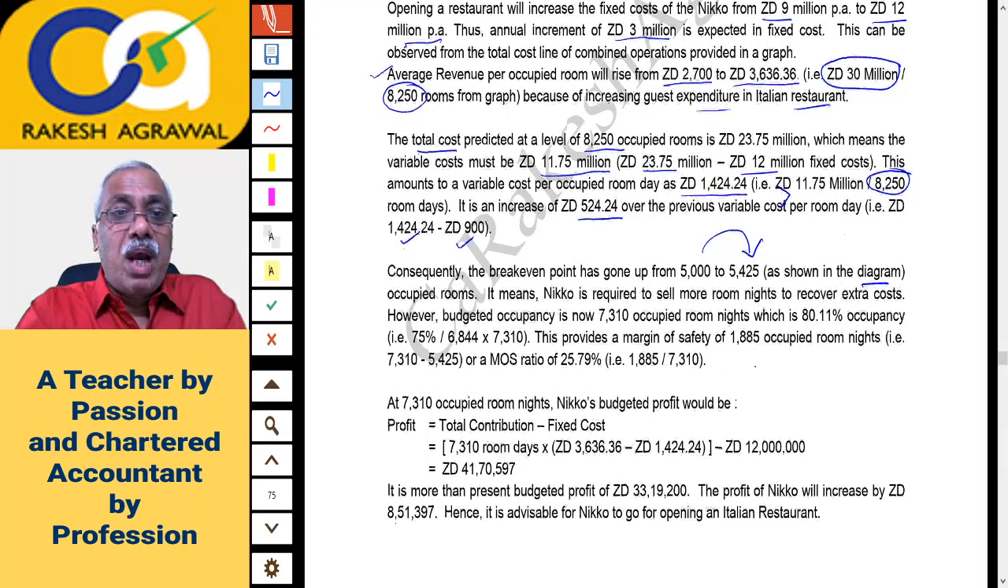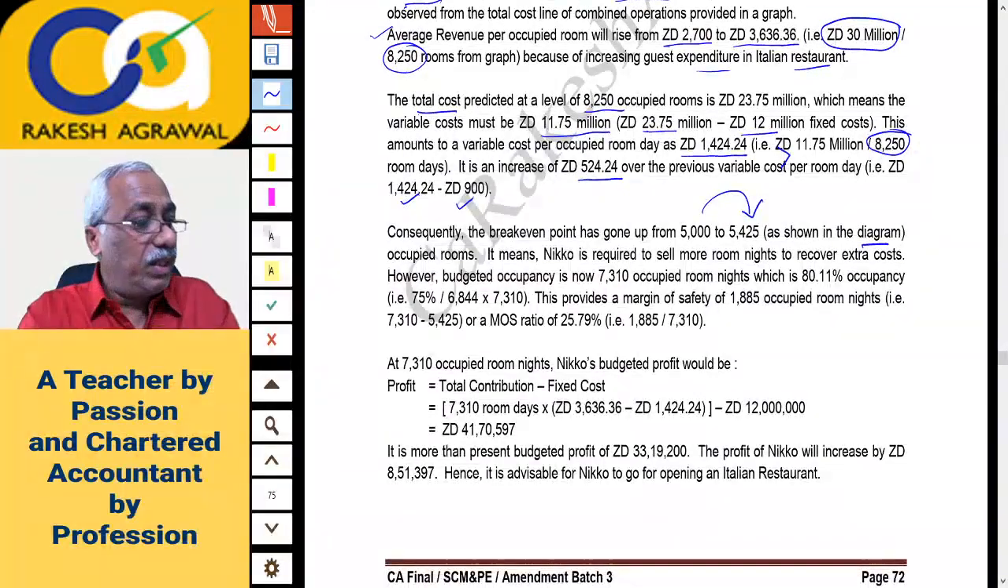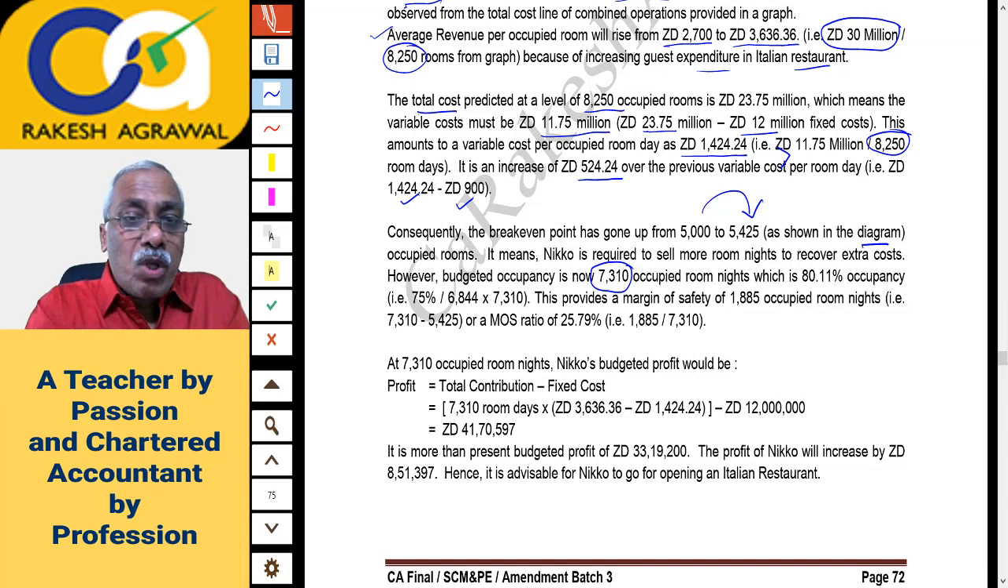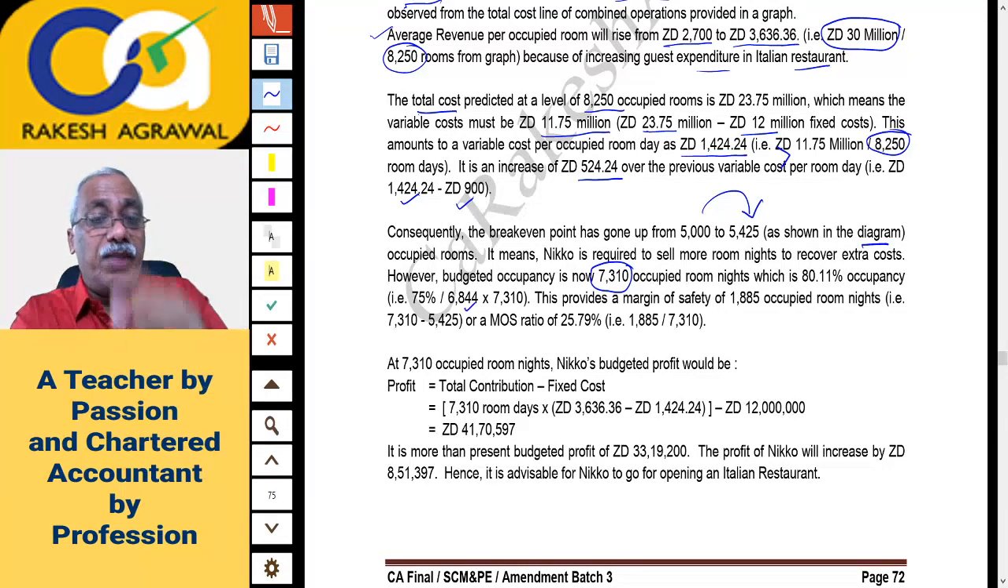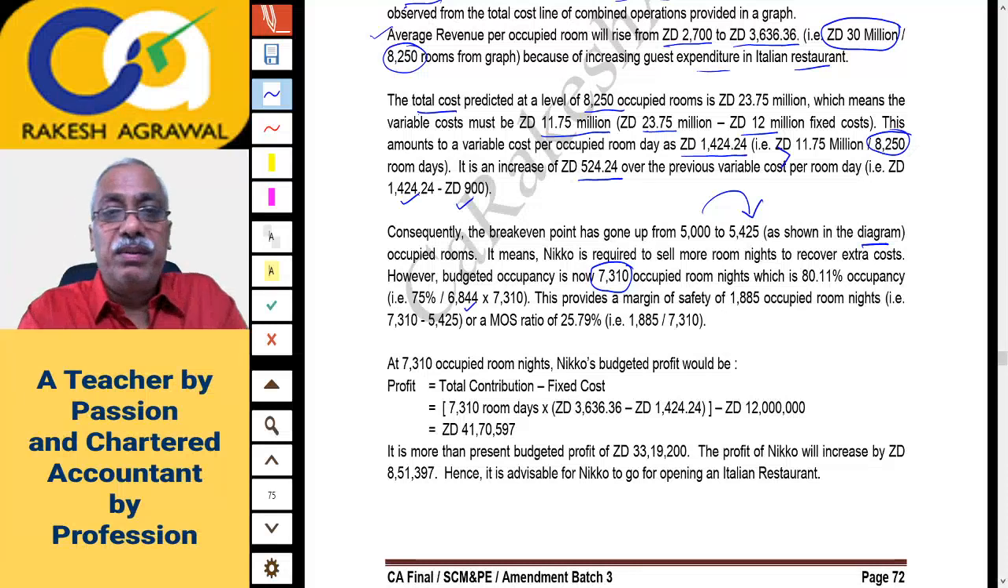That is correct. However, the budgeted occupancy is now 7,310. Budgeted occupancy is now 7,310 room nights, which is 80.11% occupancy. Now how is this calculated? See, earlier room days occupied were at 75% capacity. So this 6844 room days occupied we had calculated in the working, that was at 75%. So 7310 will be what percent? So 75 divided by 6844 into 7310.